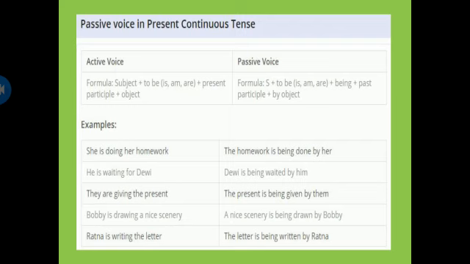Bobby is drawing a nice scenery. A nice scenery is being drawn by Bobby. Retina is writing the letter. The letter is being written by Retina.